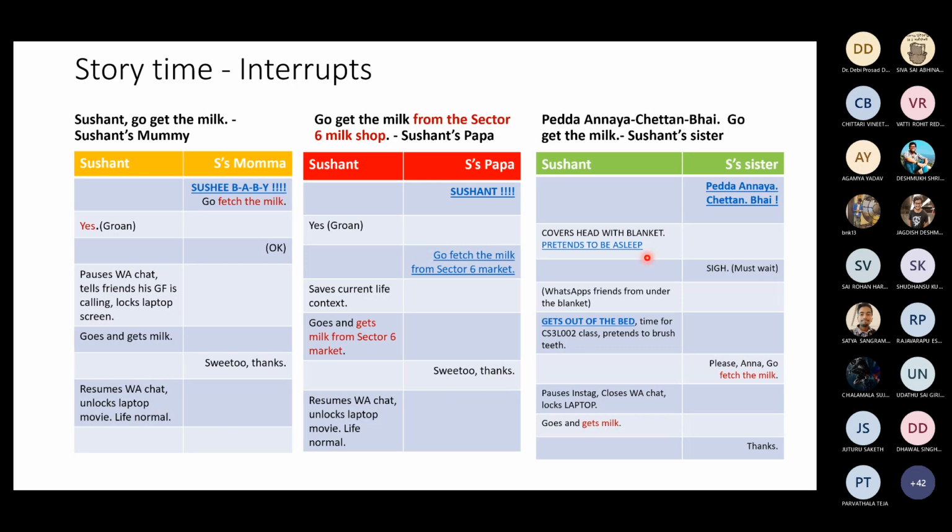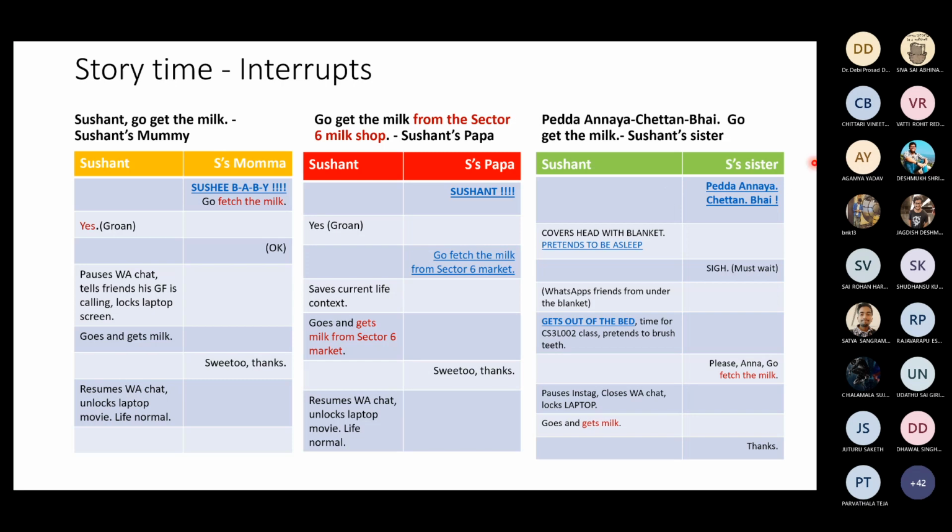Let's hop across to Sushant's sister's story. Sushant's sister has to address him as an elder brother, so that's Sushant's younger sister. She calls him Pedda Anaya, Chetan, Bhai, whatever, right? So that's Telugu, Malayalam, and Hindustani, Bhai. So whatever she tells him, Sushant can pretend to be asleep. Sushant can say, I am not servicing milk requests from younger sisters. So he covers his head with a blanket.